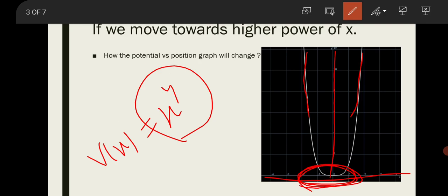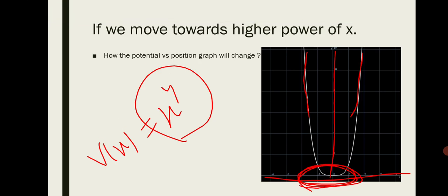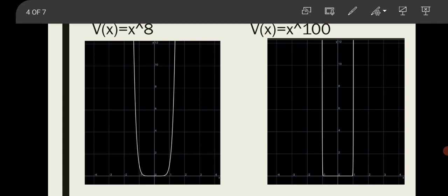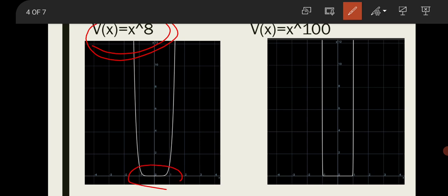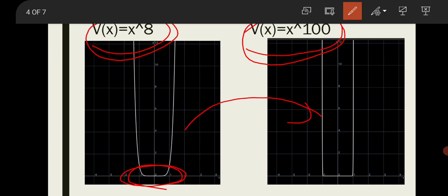Let's move to higher powers of x and see what is going on. These are the graphs for the potential V(x) = x^8. Here the closeness becomes more and more, and the flatness also increases. For x^100, the variation is totally transformed into a box-like structure. The base is more flattened and the structure changes from a parabola to a box.